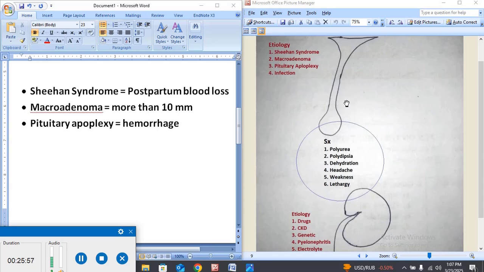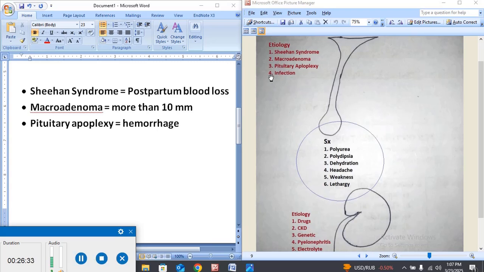Adenoma usually happens inside the anterior pituitary gland, as I have told you. So due to rupture of the adenoma, or rupture of the blood vessels, or hemorrhage, what will happen? This will decrease blood supply inside the pituitary gland, and this will lead to the infarction of the pituitary gland, and this is what we call pituitary apoplexy. This will lead to decreased secretion of, or no secretion of, the antidiuretic hormone.